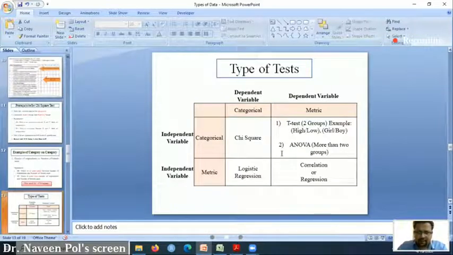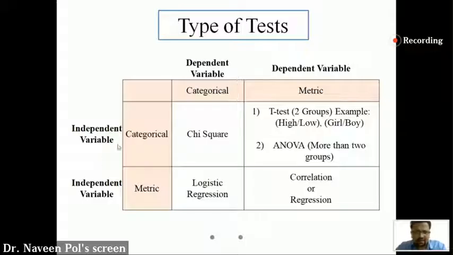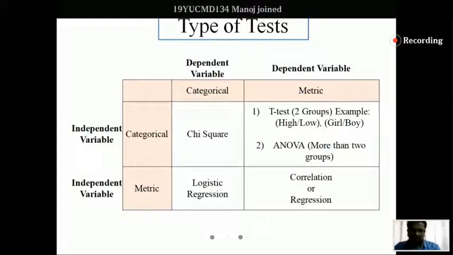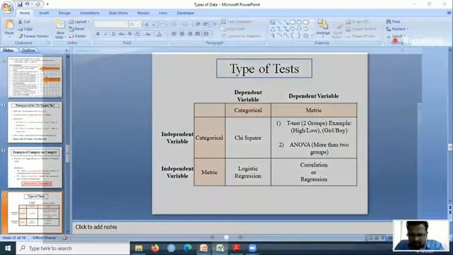Because of this particular table, if you can see me. In case it is categorical, we have to compute the chi-square test. Fisher's test is there, but it is not that popular. No one uses Fisher's test. In case of metric, it is either a correlation or a regression. So this is the reason why you have to understand categorical and metric. You need not worry much whether it is ratio or scale. You only be concerned whether it's metric or categorical data. Okay, we will run out of time.